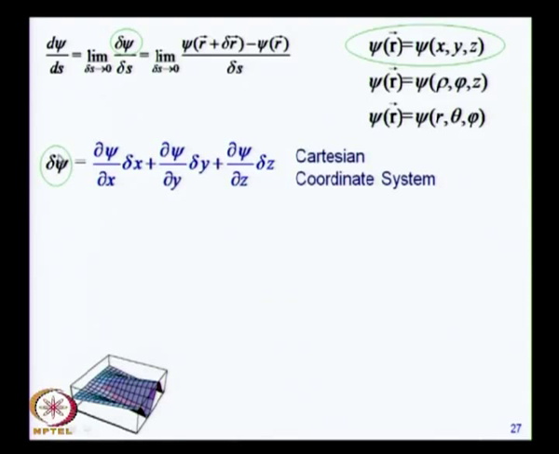So, changes in psi come because psi changes with respect to x, and that will not matter unless there is a corresponding change in delta x. So, delta psi equals the rate of change of psi with respect to x multiplied by the change in x, which will be your one dimensional model, and in 3 dimensions you will have two other similar terms, which are del psi by del y delta y plus del psi by del z delta z.